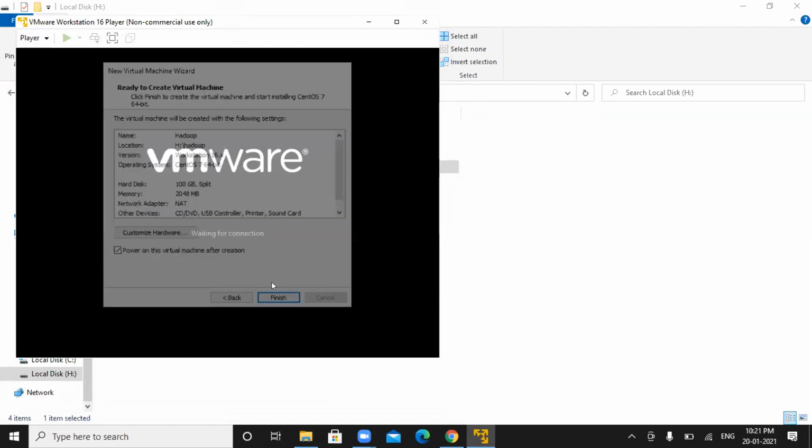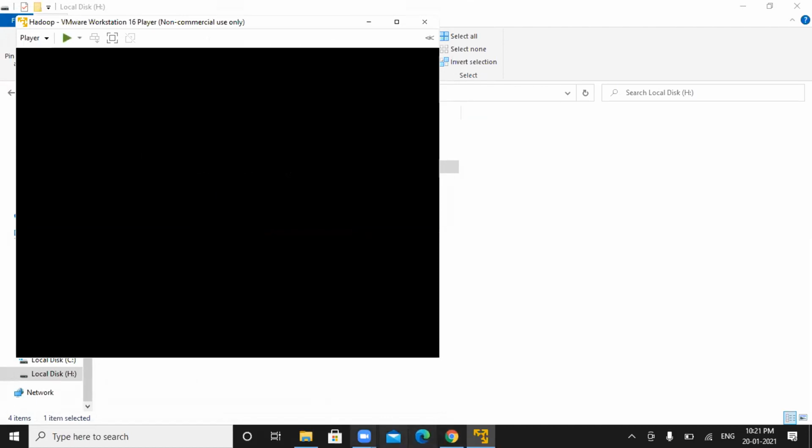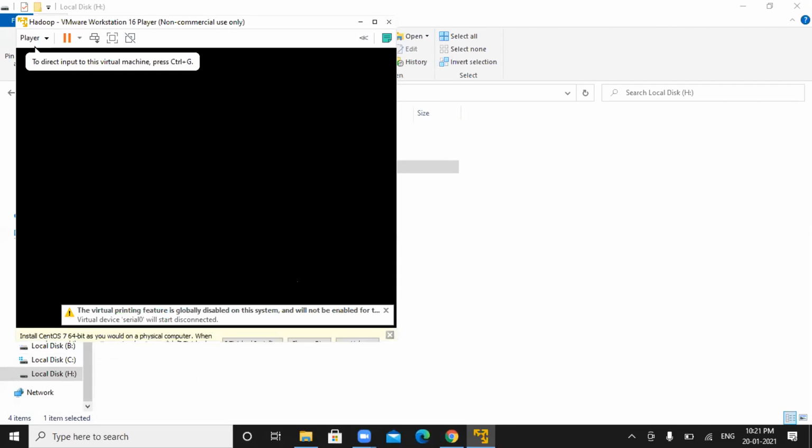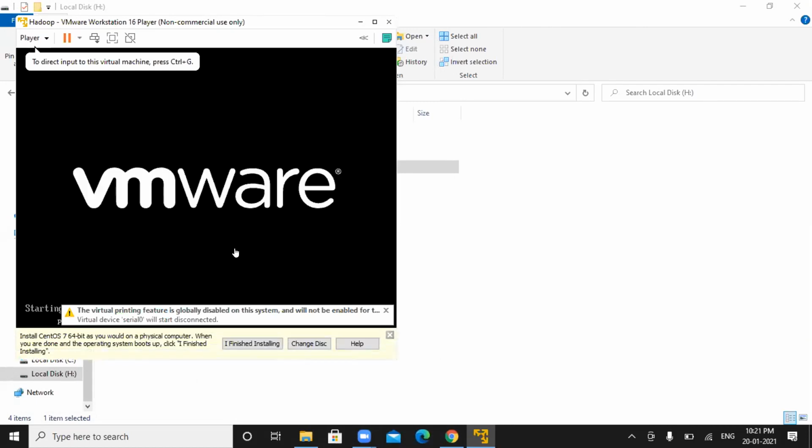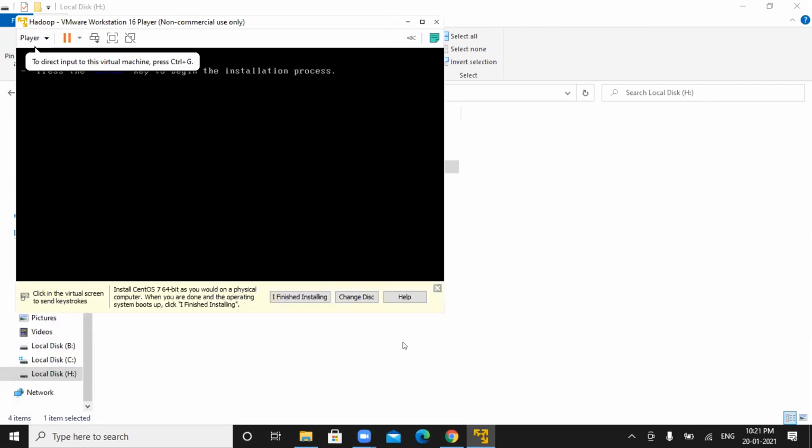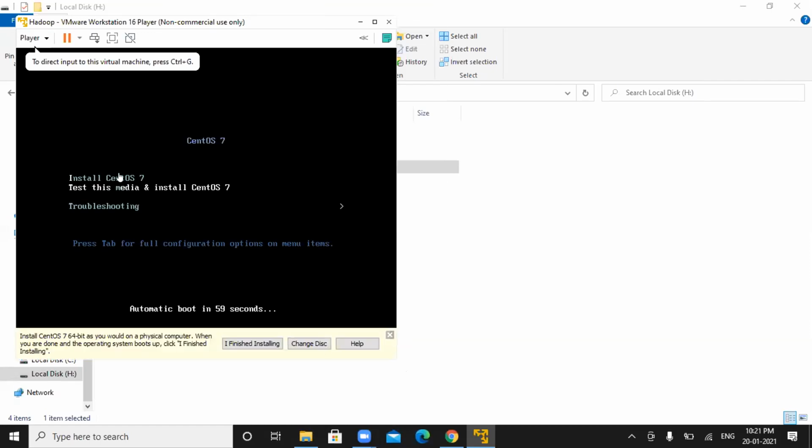It will take time. When you go to that screen, installation summary, make sure you're selecting the Gnome Desktop option. The mouse will not work here.